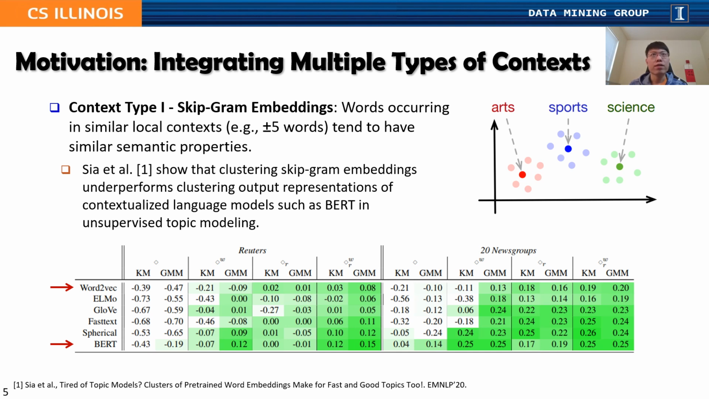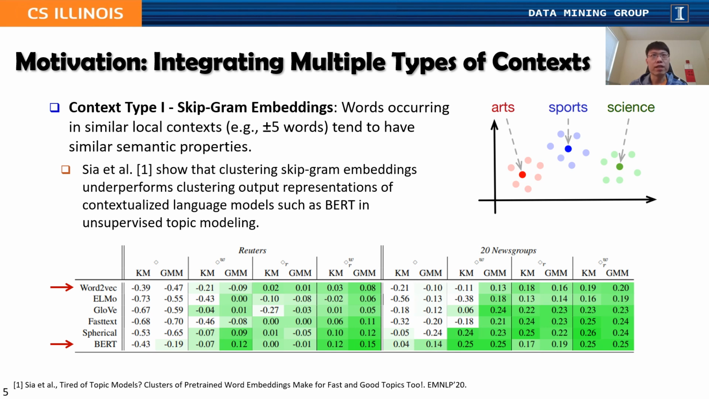The first type is skip-gram embeddings. The key assumption here is that words occurring in similar local contexts, for example, plus minus 5 words, tend to have similar semantic properties. However, skip-gram embeddings are less helpful in disambiguating word meanings because only one vector is learned for each term, given the whole corpus. Indeed, Xia et al. show that clustering skip-gram embeddings underperforms clustering output representations of contextualized language models, such as BERT,